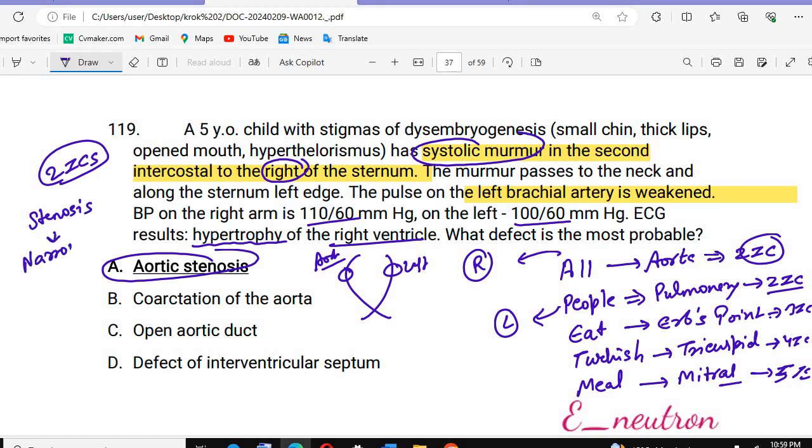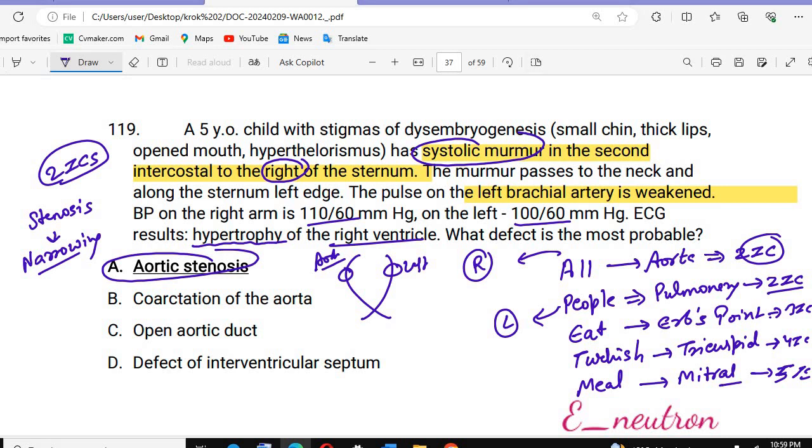If the aorta is narrowed, it will lead to less supply, due to which we will see the left brachial artery pulse weakened. The pulse will be weak on the left brachial artery due to aortic stenosis, or any pathway going to the brachial artery. If there is stenosis, there will be less pulse felt on that side.